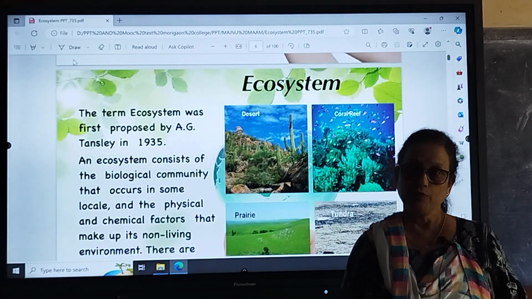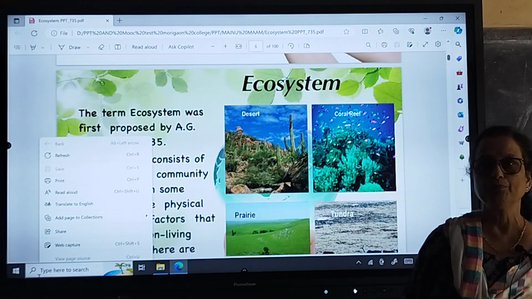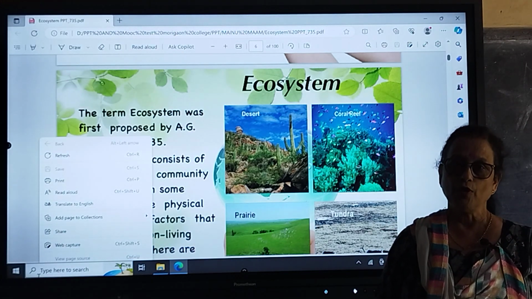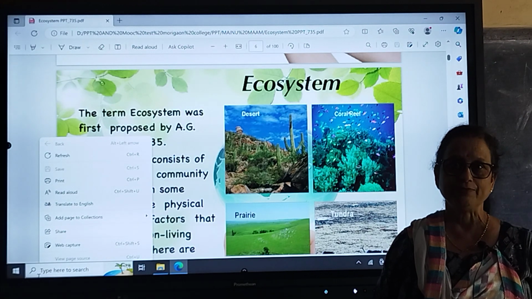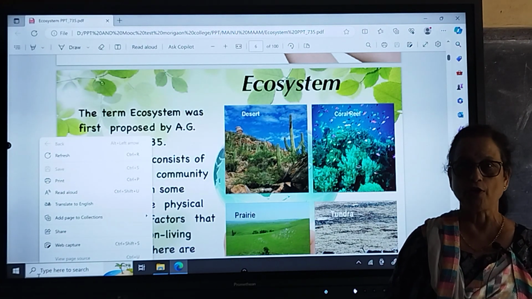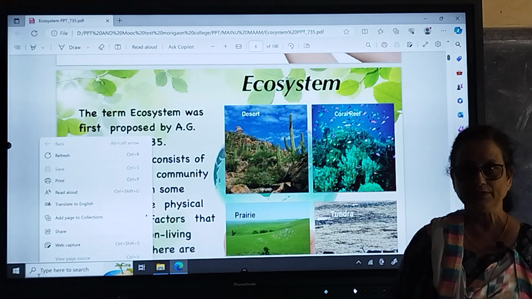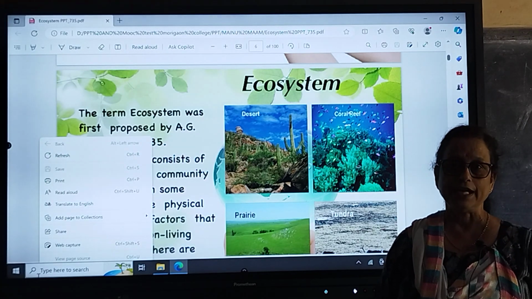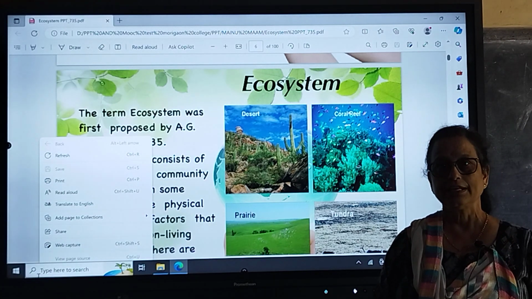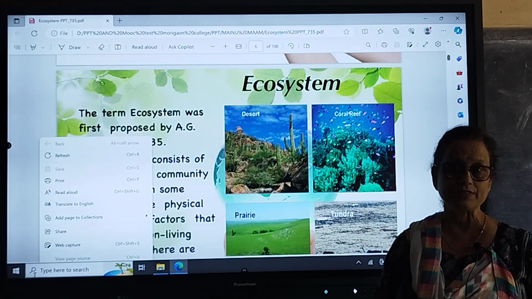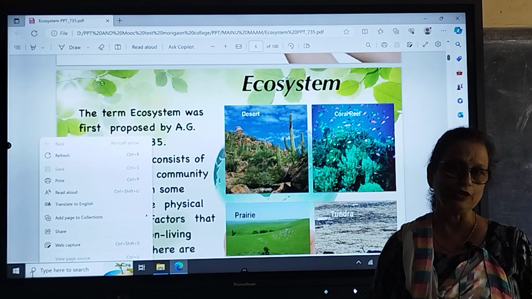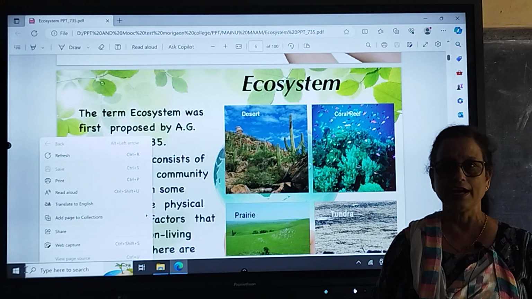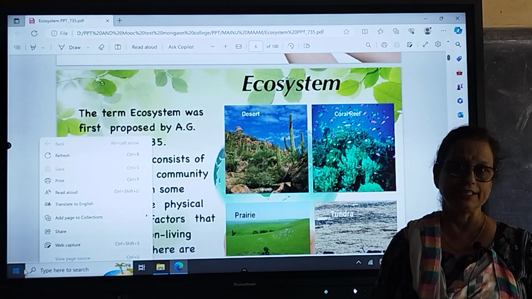That means an ecosystem is a functional, interacting system composed of one or more living organisms in their effective environment. The world is not equal. All parts of the earth's surface are different. Some parts are hot and some parts are cool, and the characteristics differ from one region to another. So the ecosystem is a function: there is a functional interrelationship between the living and non-living parts of the earth's surface. The living parts, the plants and animals, are related to their effective environment.